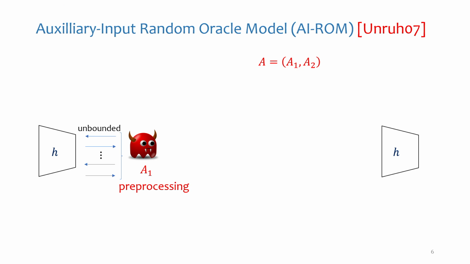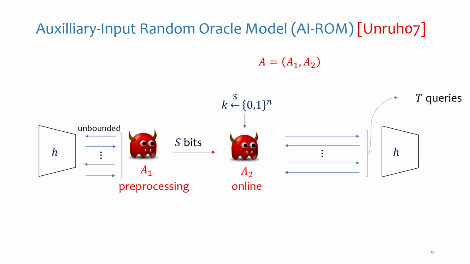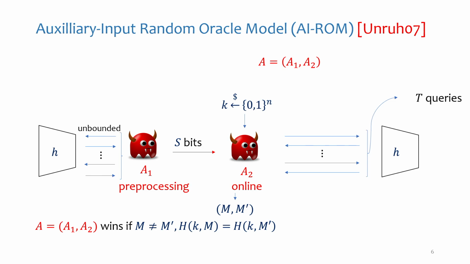The adversary has two parts, A1 and A2. The A1 part is what we call the pre-processing phase or the offline phase. And this one has unbounded access to small h. It makes as many queries as it wants. It learns whatever it wants about h. And it outputs an S-bit advice. This advice goes into the online phase attacker that also gets the random key as input. And this one makes T queries to H and needs to find a collision. If A2 succeeds in finding a collision, we say that A1, A2 win the game.